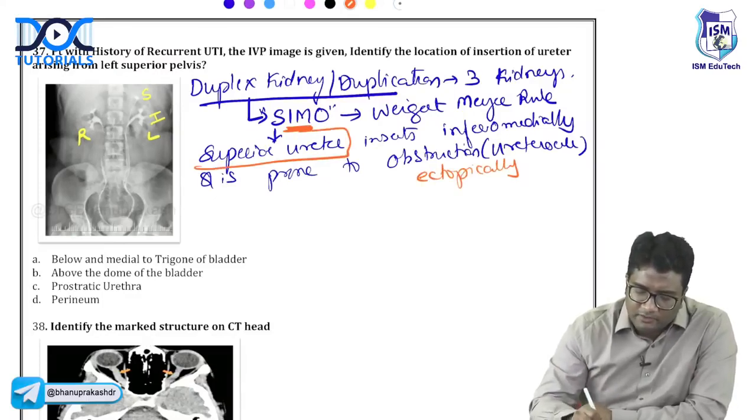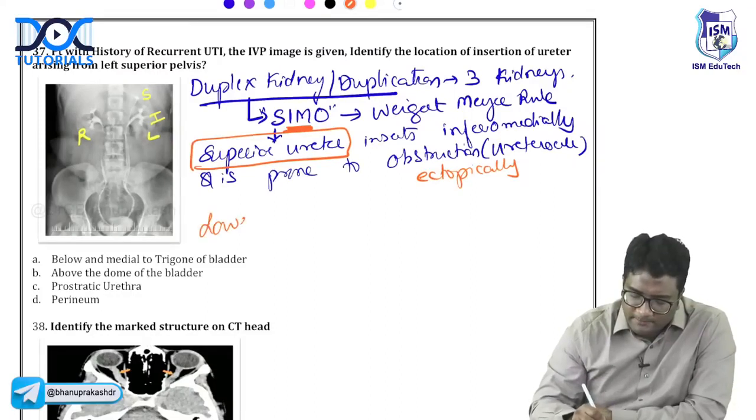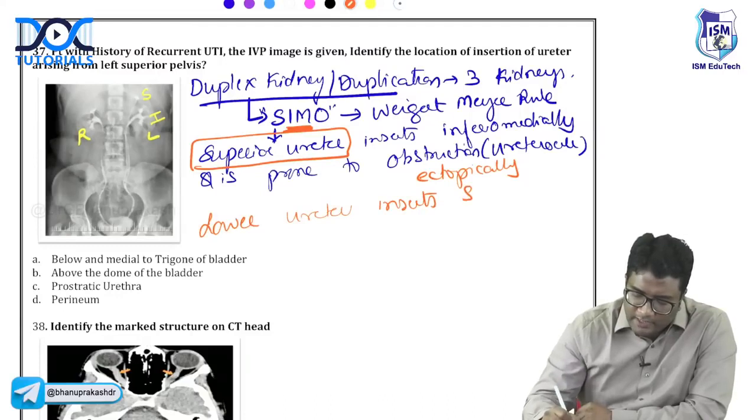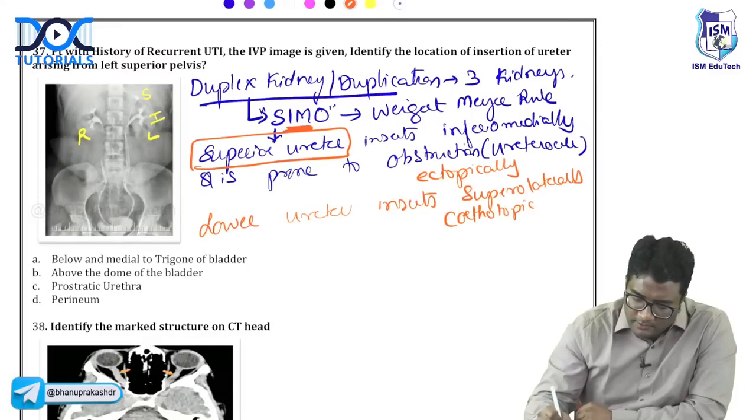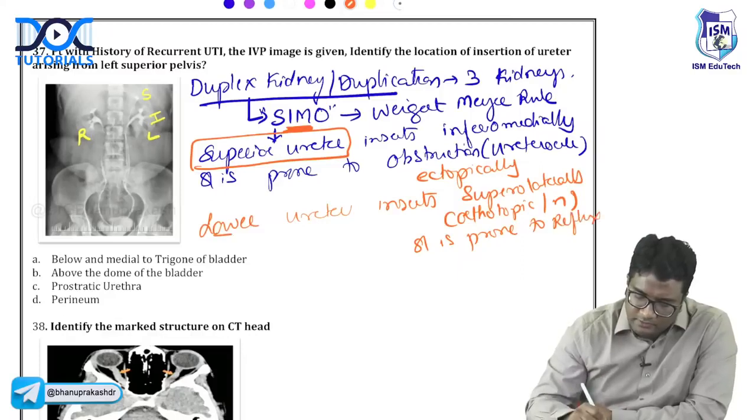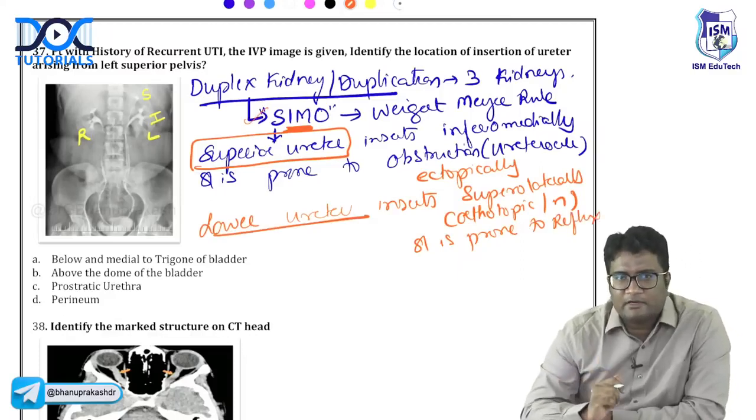The opposite is correct for the lower ureter. The lower ureter inserts superolaterally, normally or orthotopic or normal, and is prone to reflux. So if you remember SEMO, right, the opposite is correct for the lower ureter.